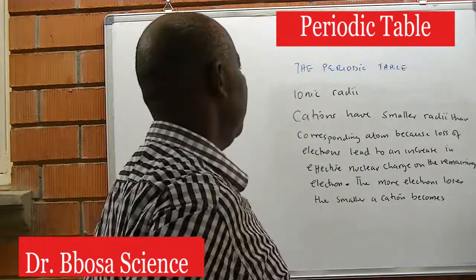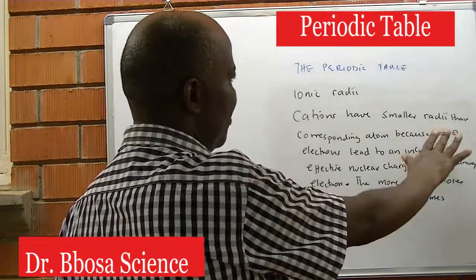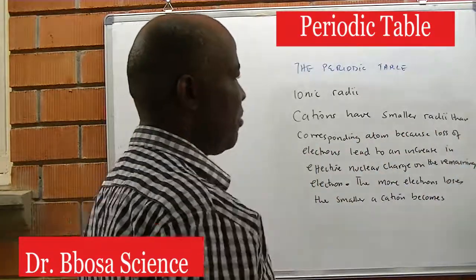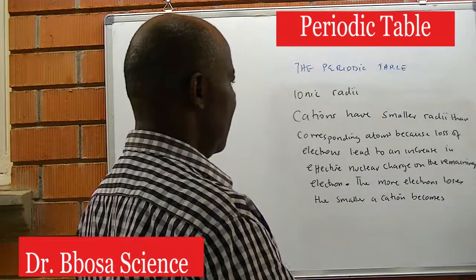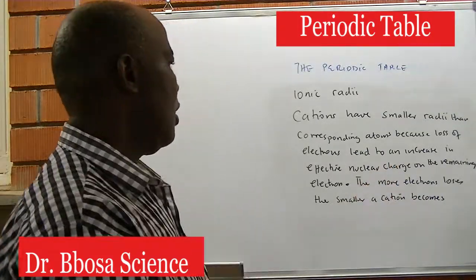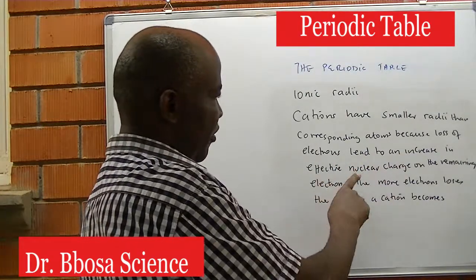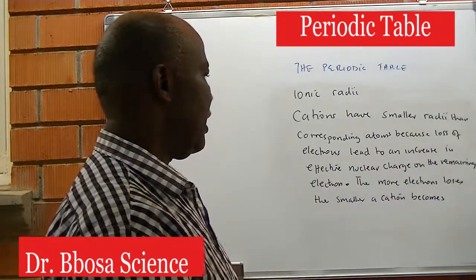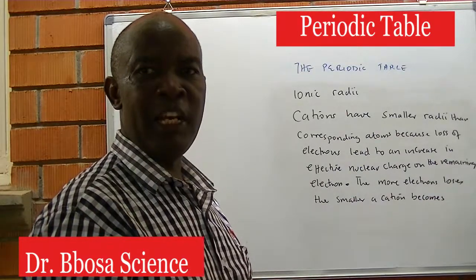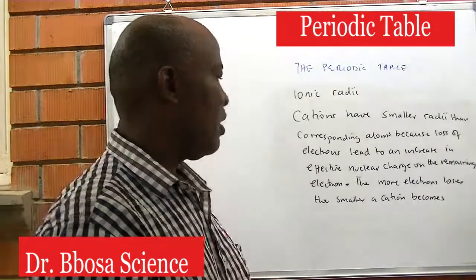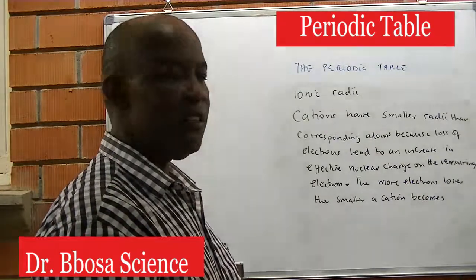Ionic radii. Cations have smaller radii than corresponding atoms because loss of electrons leads to an increase in effective nuclear charge on the remaining electrons. So the remaining electrons will be strongly attracted to the nucleus and the size will decrease.